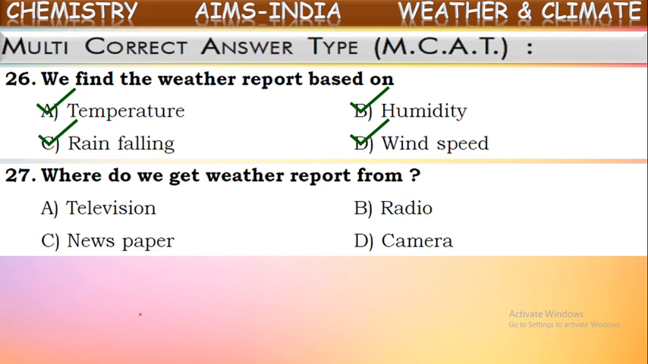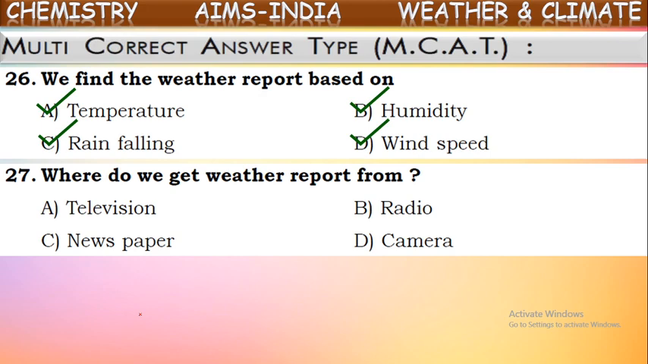where do we get the weather report from? We are talking about getting the weather report. From where do we get this information about the weather, which is going to be raining, or very hot in the coming hours, or cloudy? From where do we get these reports about weather?